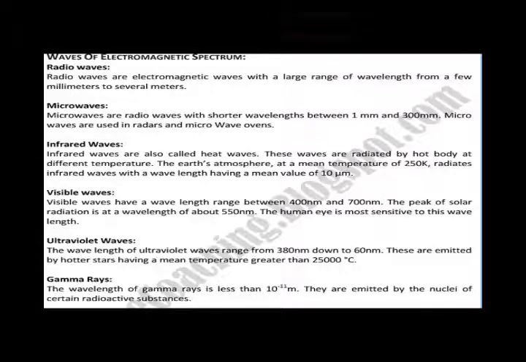Gamma rays have a wavelength less than 10 raised to the power minus 11 meters. They are emitted by the nucleus of certain radioactive substances. They are also released during certain nuclear reactions. These wavelength ranges are not exact, and the values given here are only for a general guideline. So do remember it, students.